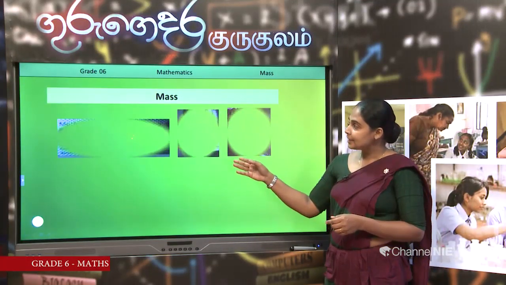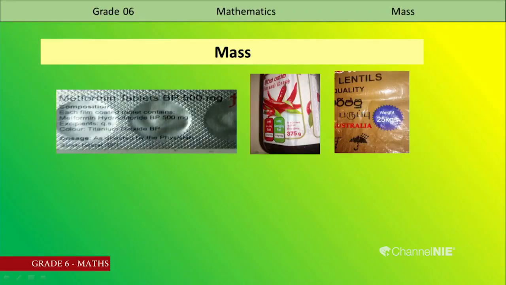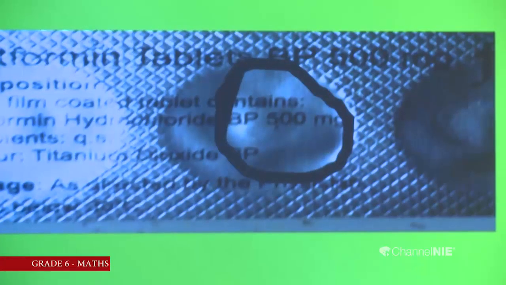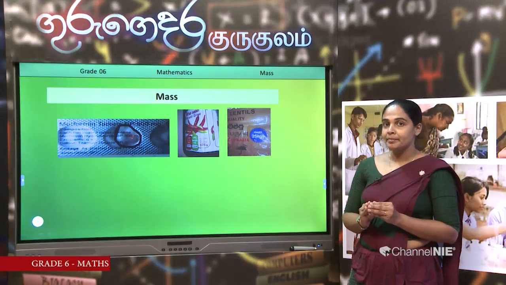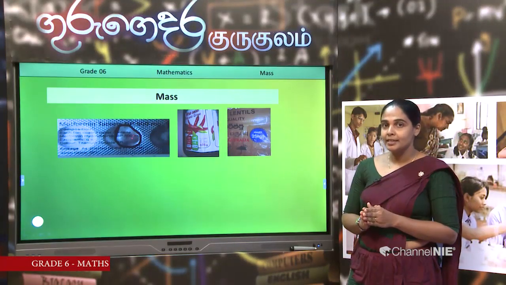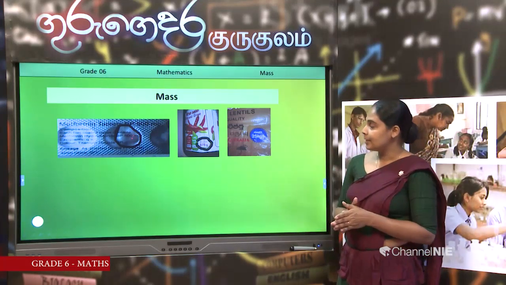There are 3 labels. Can you see them? The first one is a cover of medicinal tablets. What is highlighted there? 500 mg. What is it? Milligrams. 500 milligrams. It is the mass of a medicinal tablet. Next, there is another label.